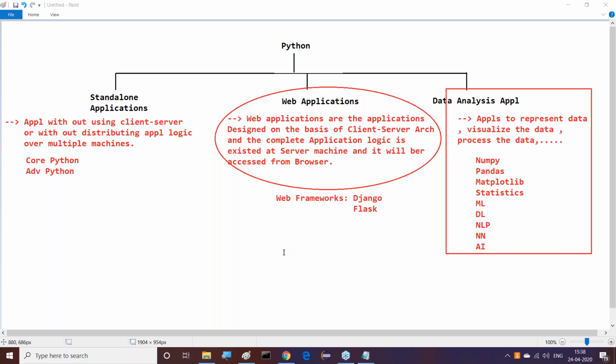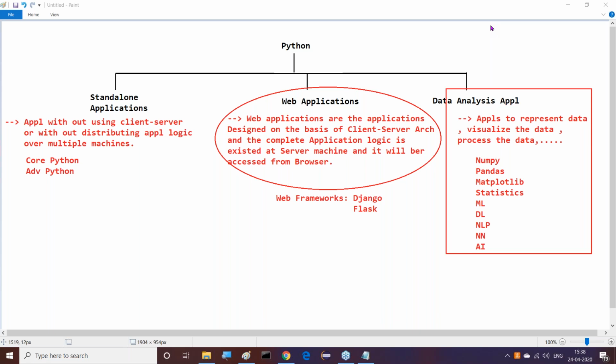See, for example, previously in Python classes we might have seen JDBC examples. Almost all 3 databases we have used. Oracle database I have used, MySQL I have used, MongoDB also I have used. For each and every database, nearly 6 to 7 applications I prepared. Yes, guys, all of you are getting it or not?